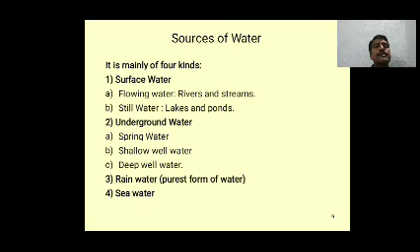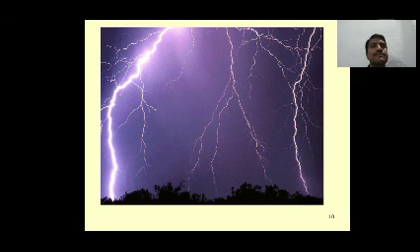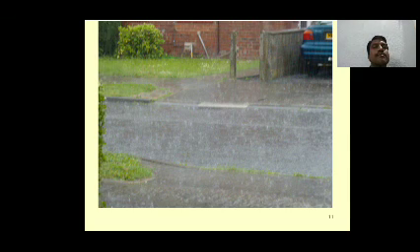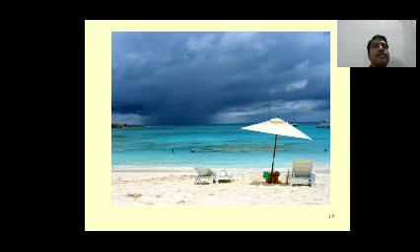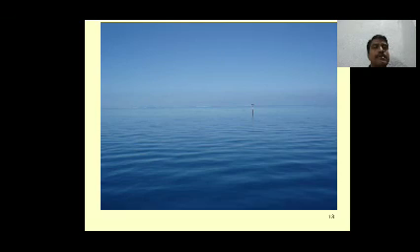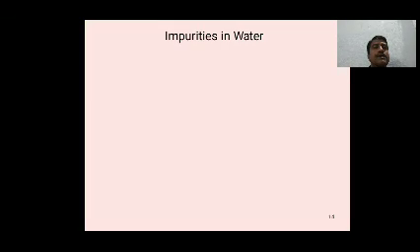Surface water, groundwater, rainwater, sea water. Among these four types, rainwater is the purest form of water. All the sources mainly originate from rainwater.